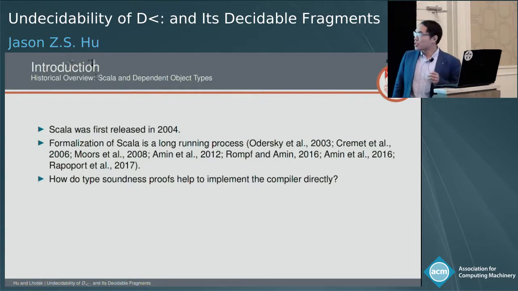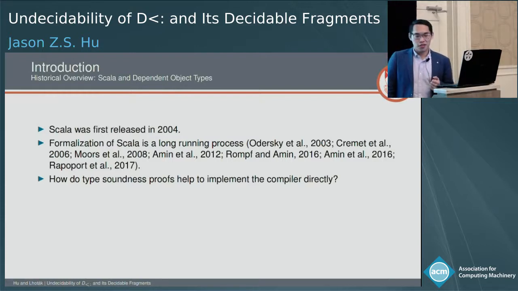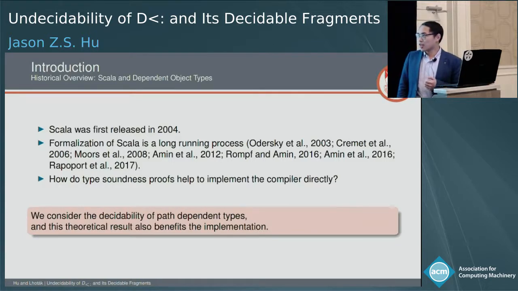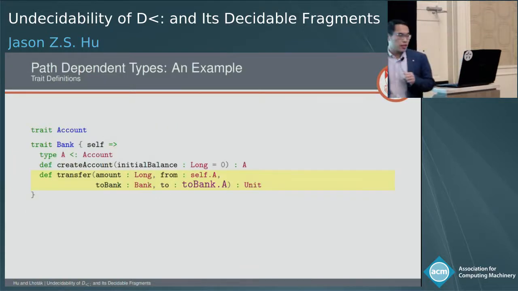So in particular, the calculus being sound doesn't mean the implementation is correct if it just does something in the ballpark. So in this paper, we consider the decidability of a defining feature of Scala called path-dependent types. And the theoretic result also benefits the implementation. So let's look at some example.